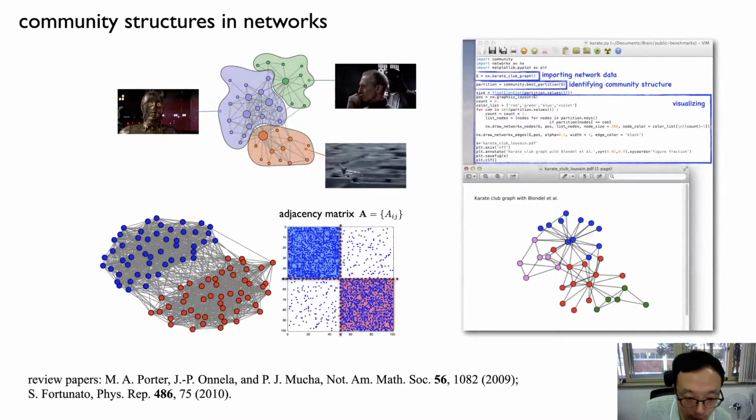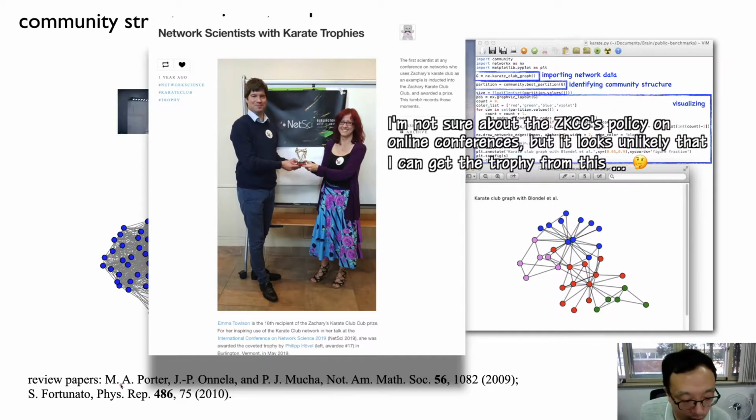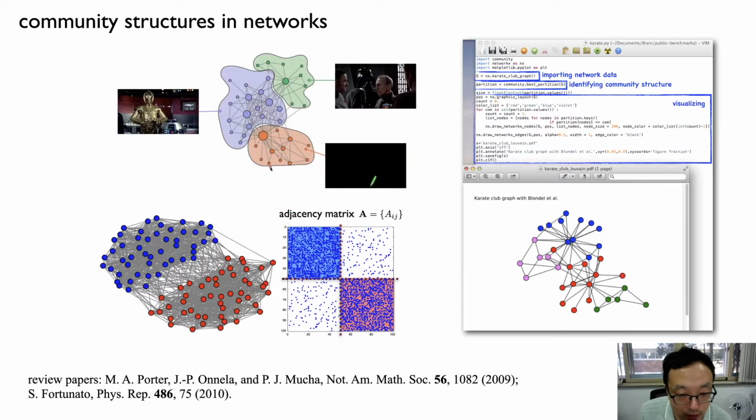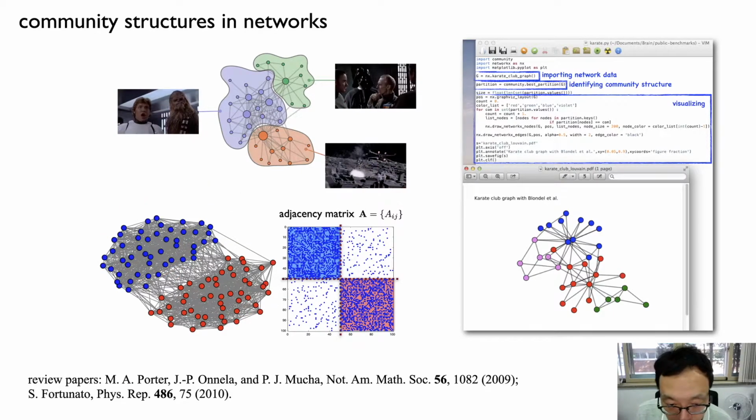About one of the most heavily and intensively studied topics of community structures in network science. I guess everyone here knows about this karate club, and there are multiple review papers on this meso-scale structure with the heavily connected component. However, I would like to bring some attention to a particular aspect of community detection.